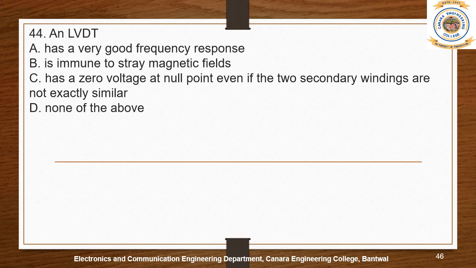So when we need to measure the change in place, when the displacement has occurred, we can use this device LVDT. So it is a good response for the displacement, not for the frequency, I guess. Is immune to stray magnetic fields? No, it's not immune. Has a zero voltage at the null point, even if the two secondary windings are not exactly similar? No. So option C is also wrong. So option D is the right answer, none of the above.